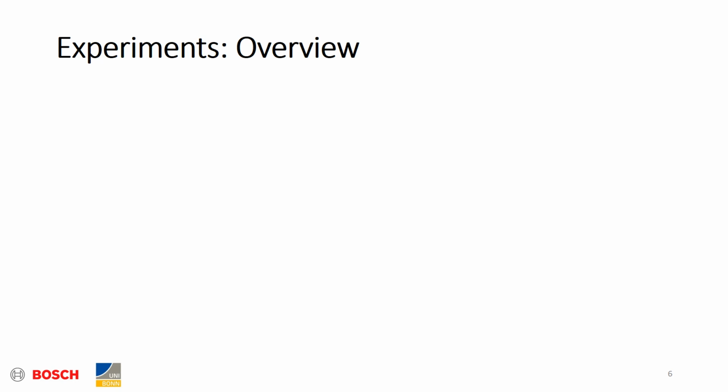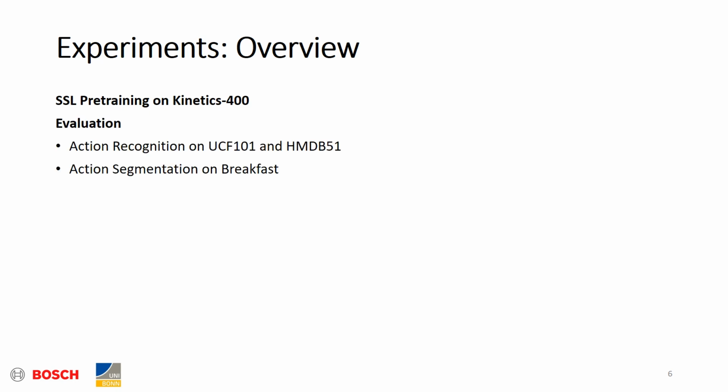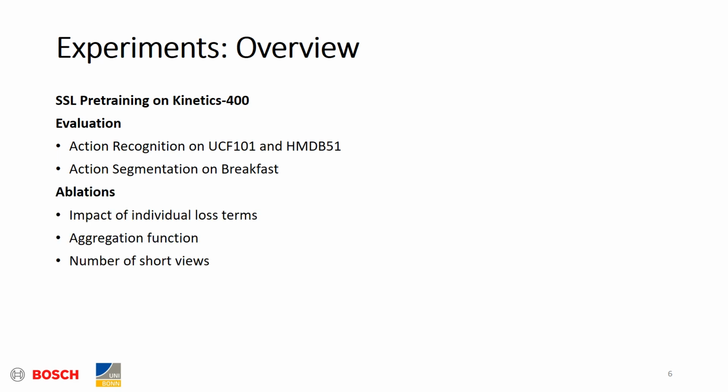Next, we validate our hypotheses empirically. To that end, we pre-train a model on the Kinetics dataset without using any labels and then evaluate it via two downstream tasks, namely action recognition on the UCF and HMDB dataset and action segmentation on the Breakfast dataset. Furthermore, we provide several ablations on the impact of the individual loss terms and different design choices of our method.